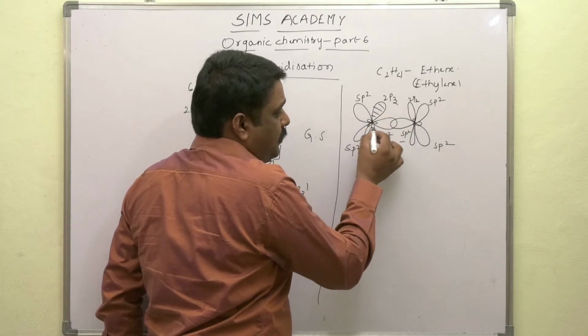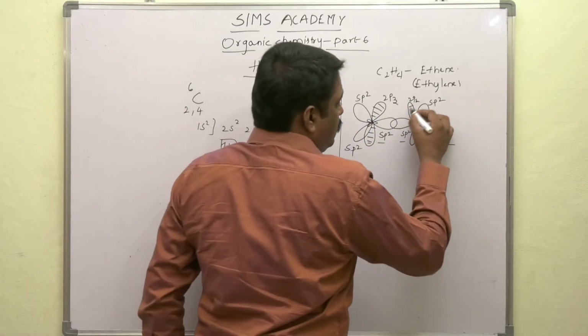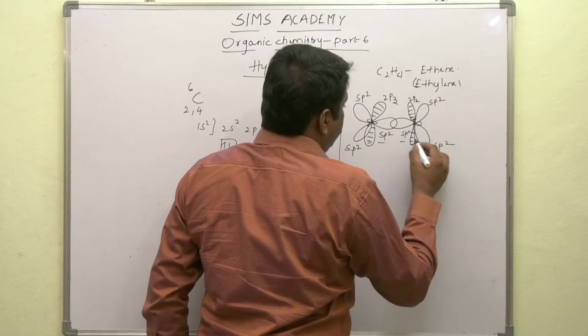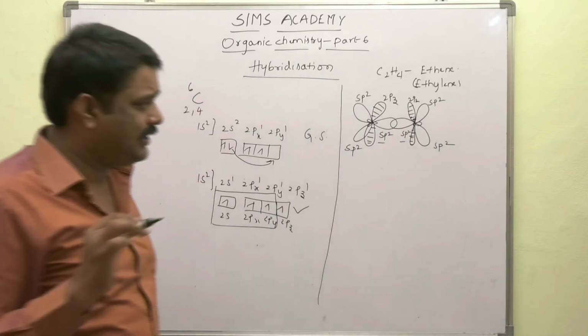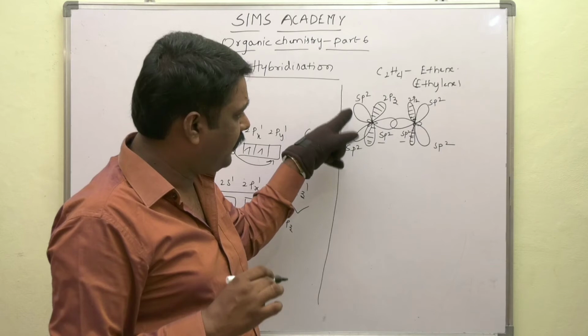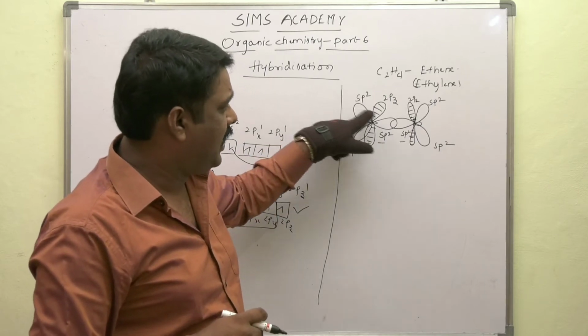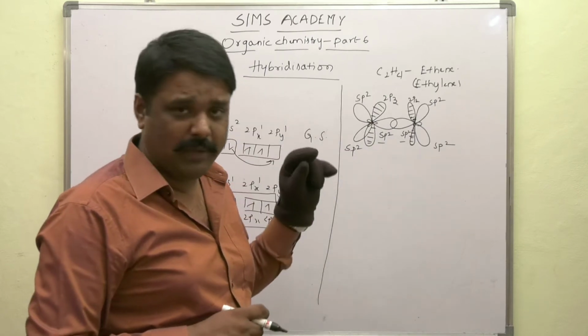The unhybridized pz is the pure orbital in each carbon. Excluding that, in each carbon atom, if you observe carefully, we have 3 sp2 hybrid orbitals.